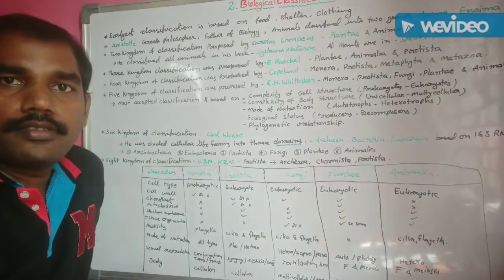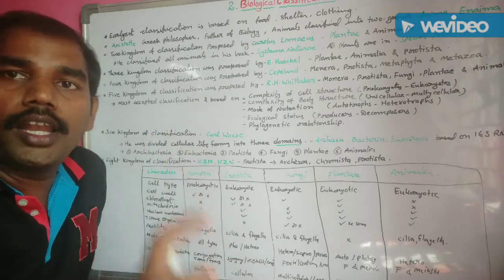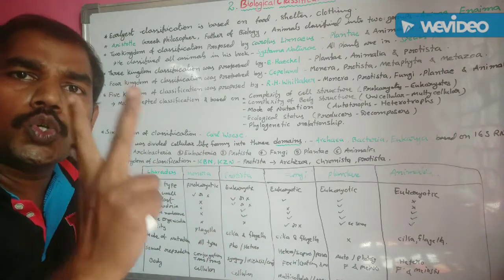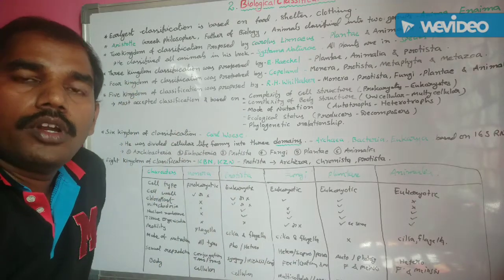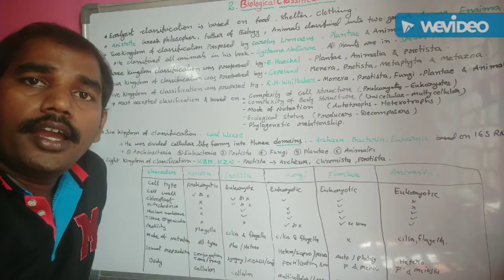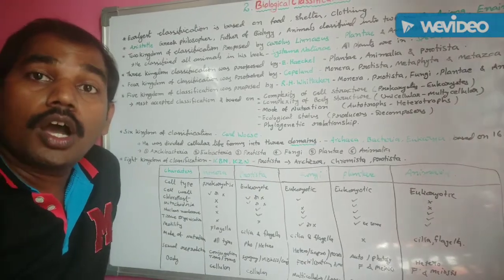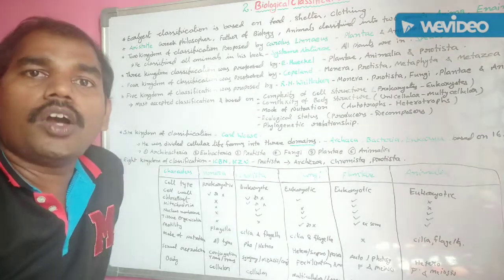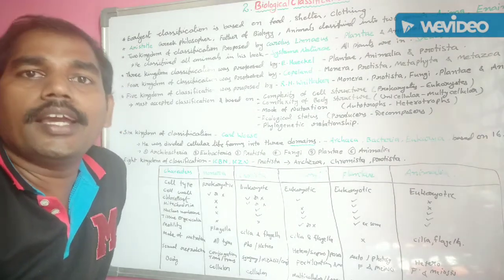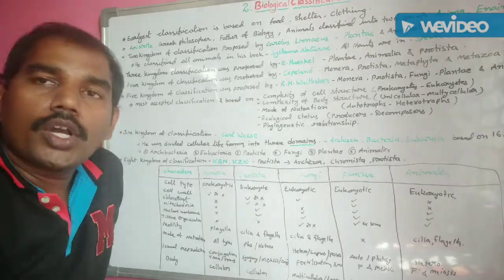Von Linnaeus classified all biological organisms into two main kingdoms. What are they? Plantae and Animalia. The Plantae kingdom includes all photosynthetic, autotrophic, green colored organisms.